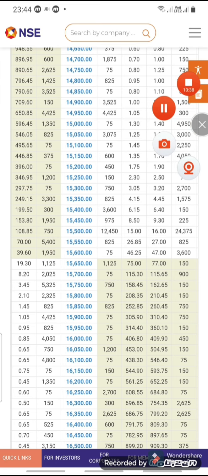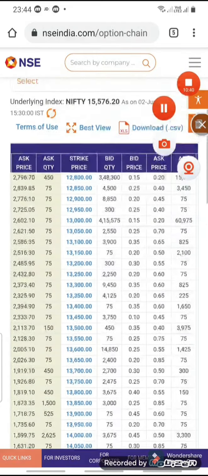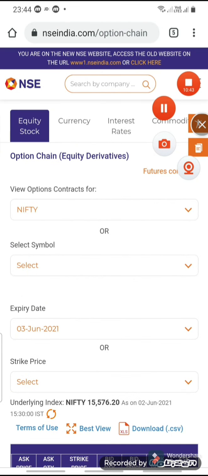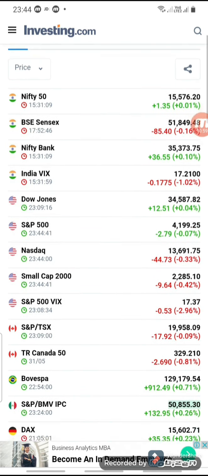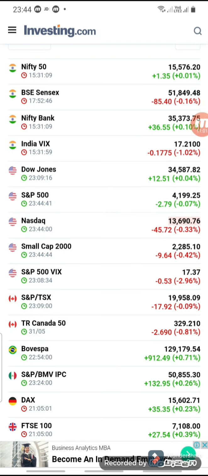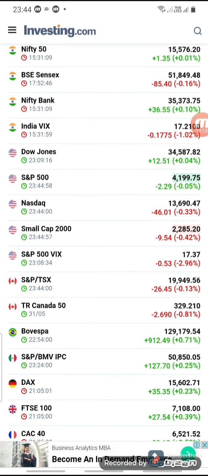Now we focus on the global scenario and global indices, so that we can confirm whether there should be a decrease or increase in the indices. We see the major global indices. Dow Jones is positive, but it is a flat contribution, only 12.51 points up. The S&P 500 is also flat.